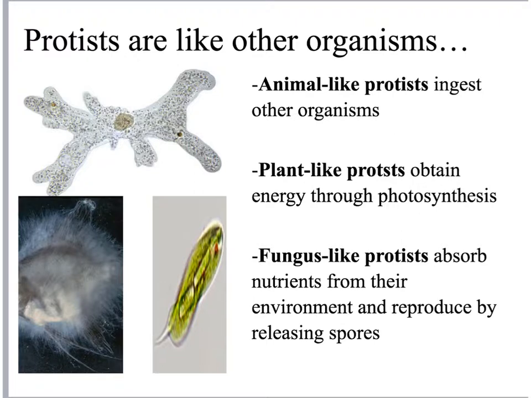The top one is animal-like. You can see it has those pseudopods that are going to reach out and grab different organisms and consume them. The bottom right one is plant-like. It has green chlorophyll to absorb sunlight to produce nutrients and energy for the plant. The one on the bottom left is fungus-like because it has those thread-like structures coming out of it, which does very much resemble a fungus.